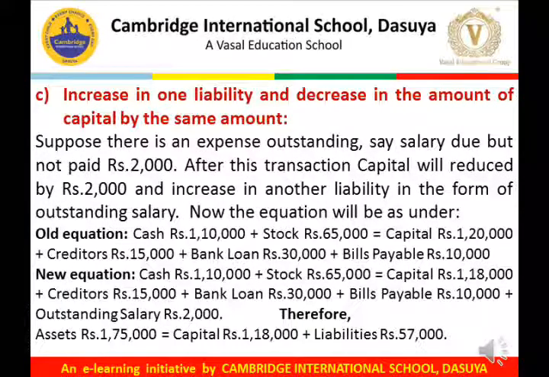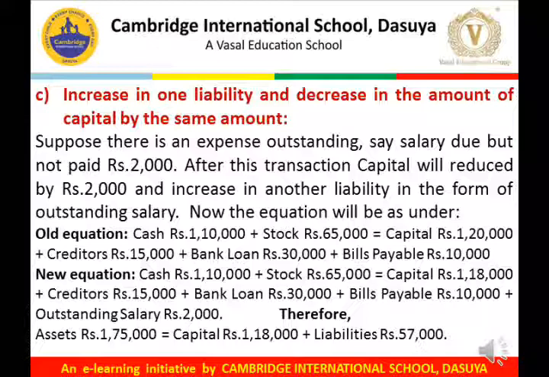The next case is when there is an increase in one liability and a decrease in the amount of capital by the same amount. Suppose there is an expense outstanding, say salary due but not paid, rupees 2,000. After this transaction, capital will reduce by rupees 2,000 and there is an increase in another liability in the form of outstanding salary. Now the equation will be, we have an old equation where cash is rupees 1,10,000, stock 65,000, capital 1,20,000, creditors 15,000, bank loan 30,000, bills payable 10,000.